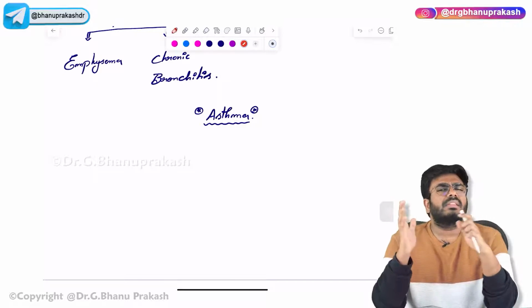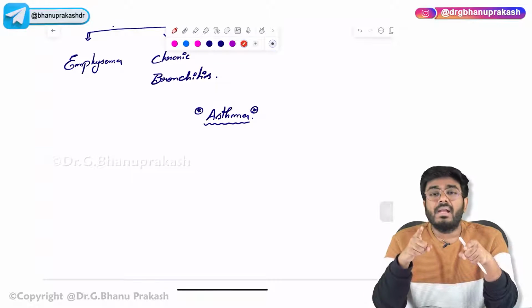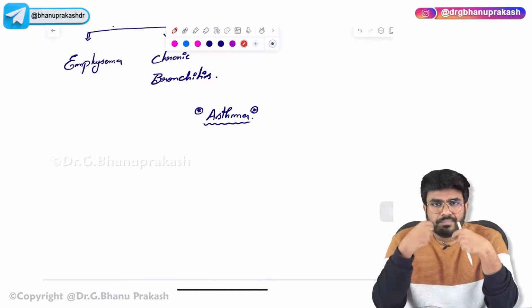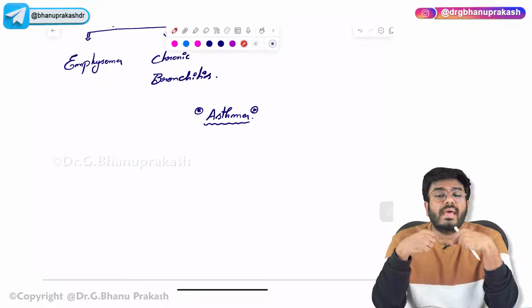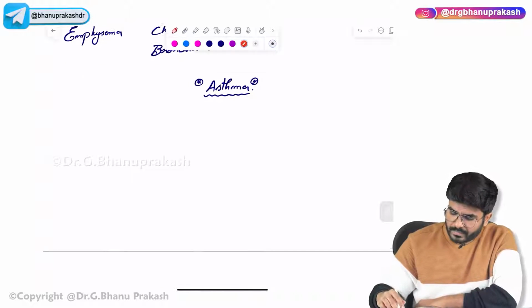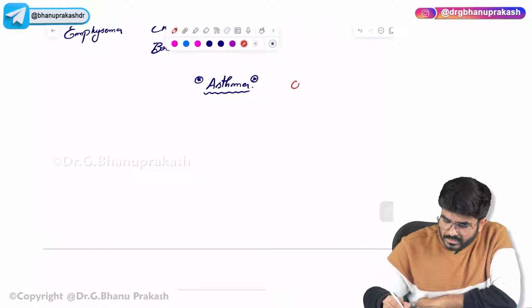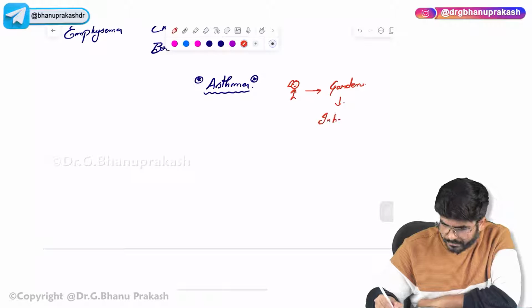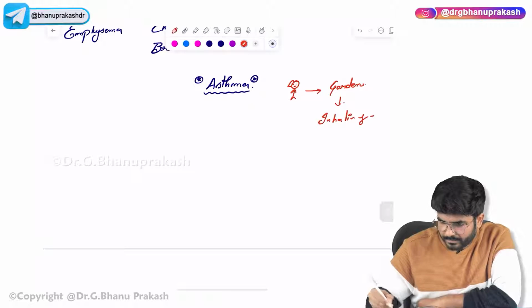So nothing will happen in a normal person, but there are certain individuals who will consider this pollen as antigens. For example, let me take this story. Imagine this is the person. This person went to a garden, and in the garden this person is inhaling pollen.